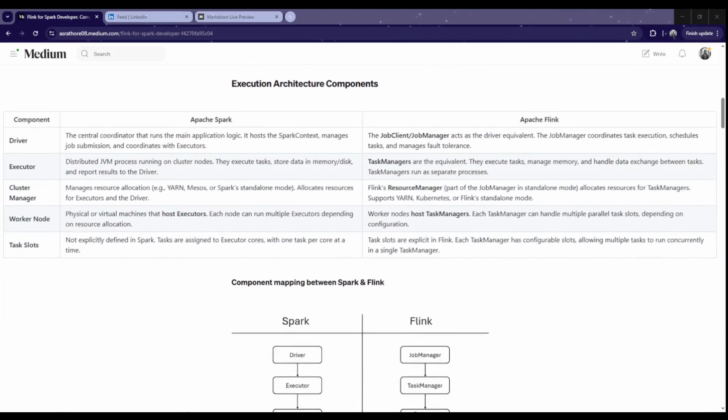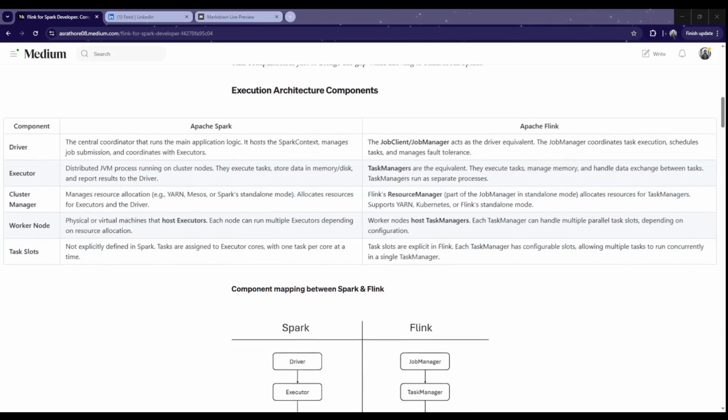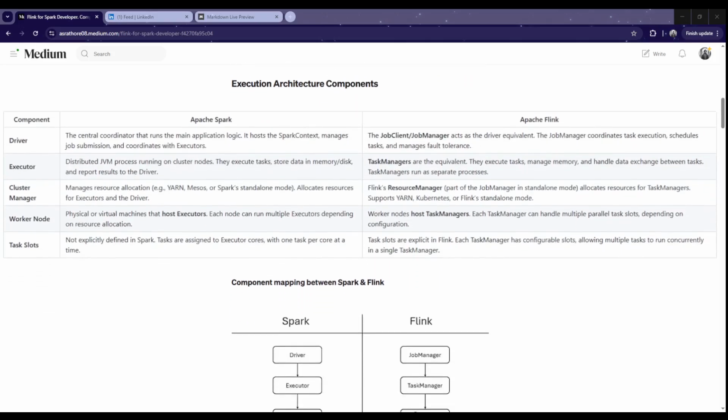So if someone is coming from Spark, Spark folks have this mental model that they have a driver, they have an executor, they have cluster manager, worker nodes, and stuff like that. So how does that map with Apache Flink? Apache Flink has, similar to the Spark driver which manages the whole overall application logic, the job submission and coordination with executors, a concept of job manager. So job manager is equivalent to driver, and it coordinates task execution and schedules tasks. It also manages the fault tolerance.